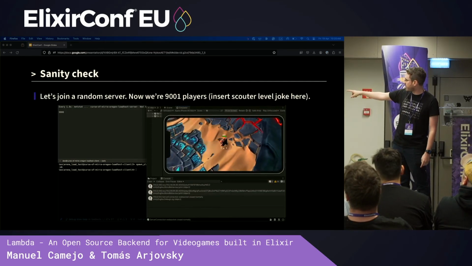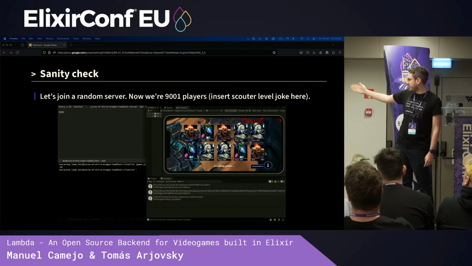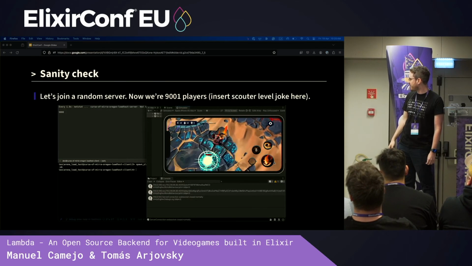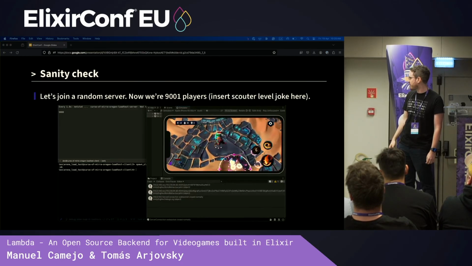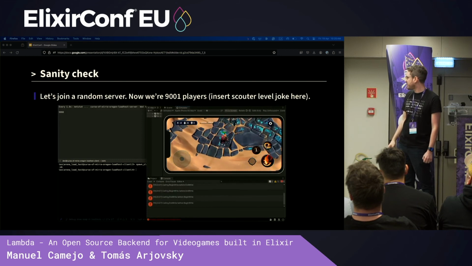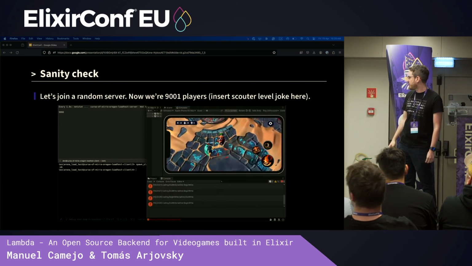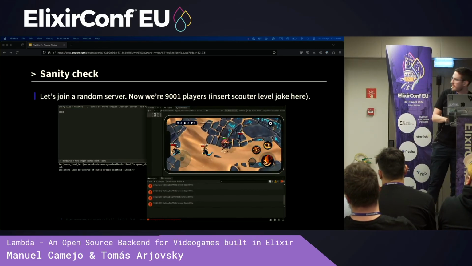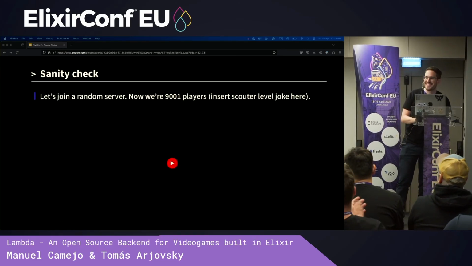So here's our character joining some random bots and seeing if they are doing stuff. And they are just moving and attacking in random directions. And the game is actually playable. It doesn't seem to have any lag or impact. So we were very happy with that benchmark.